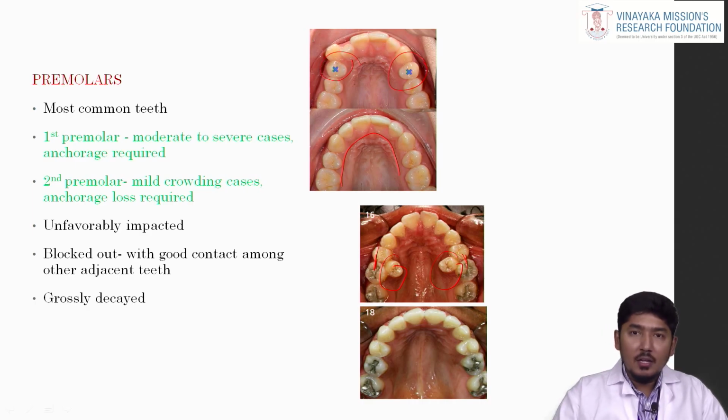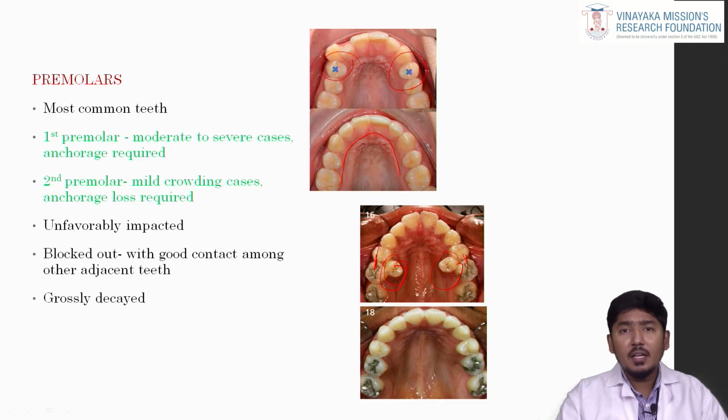Apart from these scenarios, if the tooth is unfavorably impacted, as I mentioned in this image, if the second premolar is impacted completely in the palatal aspect and there is a good contact between the first premolar and molar, we can go for second premolar extraction. That is completely blocked out. In a few cases, it will be unfavorably impacted. It can lie within the bone and there is no sign of eruption in the oral aspect. In such cases, we can go for extraction of the second premolar.